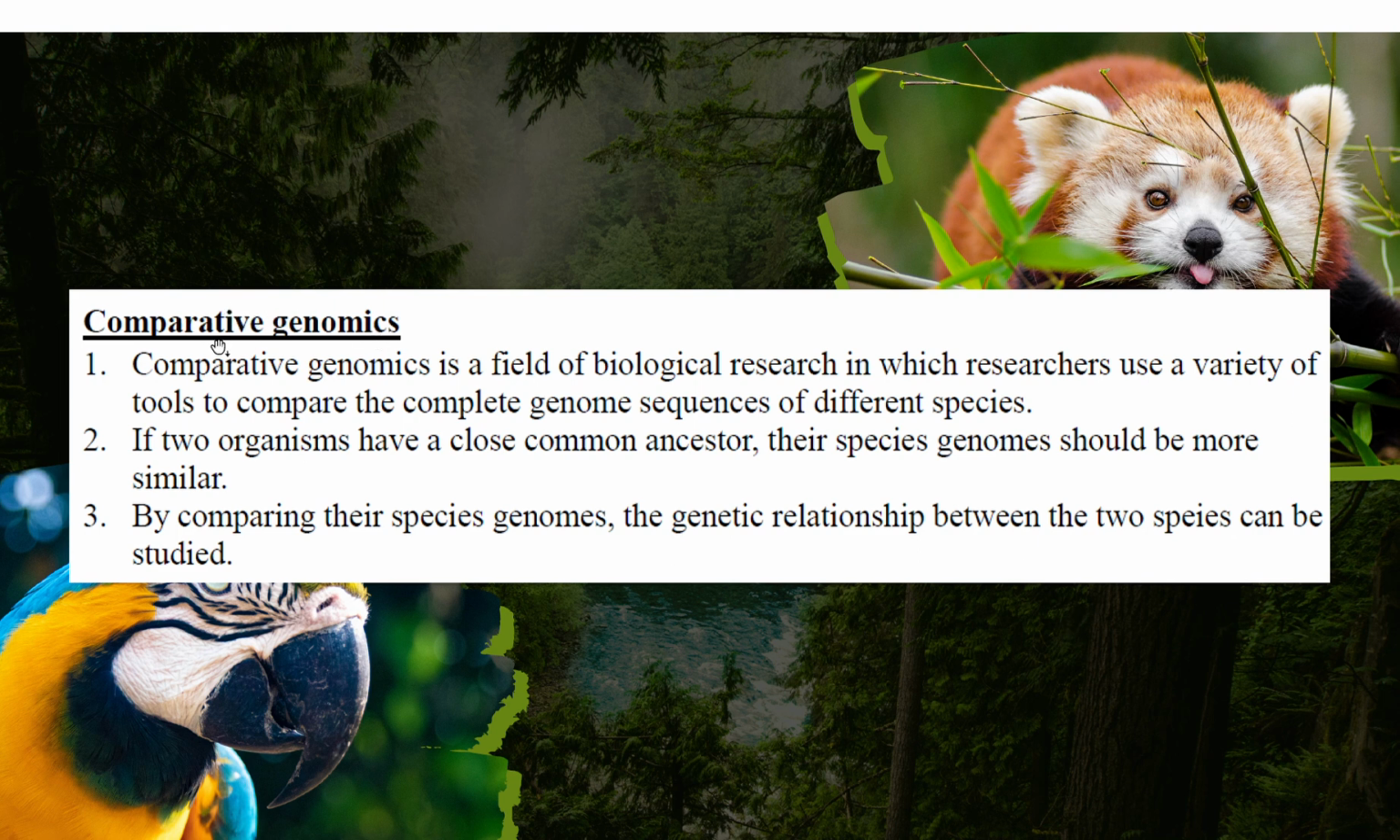And then we can study, okay, we call it comparative genomics, study the genome of different species. If they are very similar, we are closely related. If the genomes between two species are quite different, maybe they are not genetically linked. So if two organisms have a close common ancestor, their genomes should be more similar. By comparing the genomes of different species, we can know how they are related genetically. We call it comparative genomics.